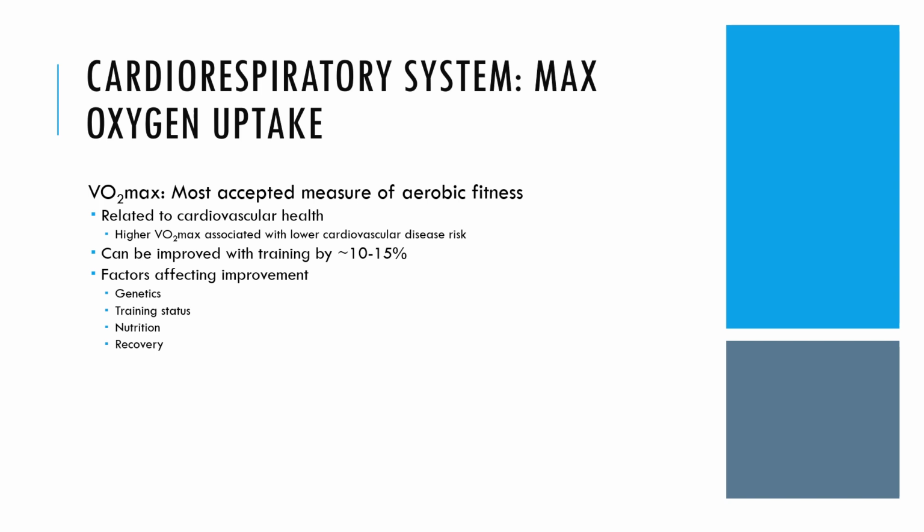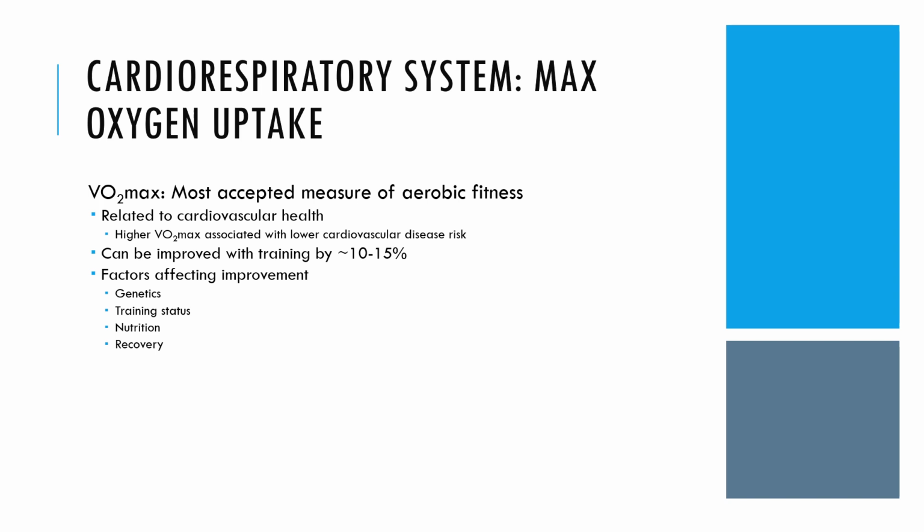VO2 max values can vary among individuals, ranging from around 15 to 80 milliliters per kilogram per minute. Elite endurance athletes, such as distance runners and cyclists, often have high VO2 max values due to their extensive training and genetic predisposition. However, VO2 max can be improved with regular aerobic exercise training as the cardiorespiratory system adapts to meet the increased demands for oxygen.